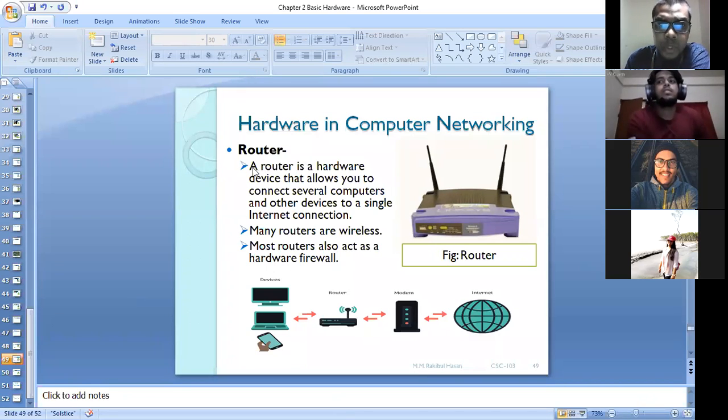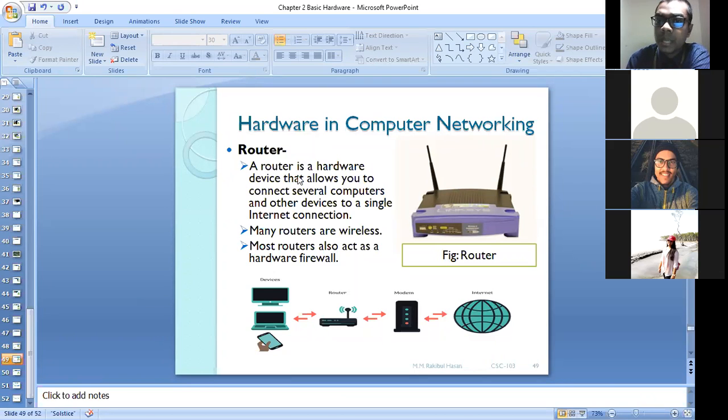All right, very good. Thank you, Sakib. So here you can see they're mentioning another hardware, basically another networking hardware. What is the main task, the responsibility or the main purpose of this router? It can connect several computers and other devices to a single internet connection.